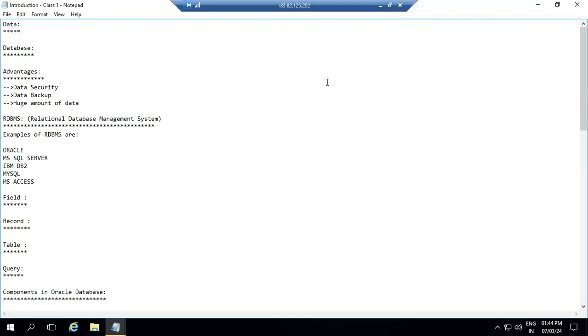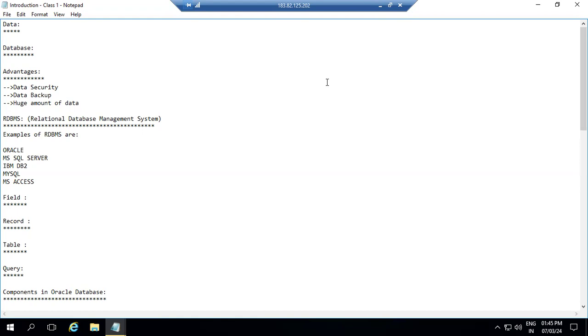So what do you mean by field here? In a table, we have rows and columns, right? We do not call a row just a row; we call it a record. So rows are called records and columns are called fields. A field holds individual values, and that is only the columns. A record is a collection of field values. So a field is nothing but a column, and a record is nothing but a row, right? These are general information about the database.